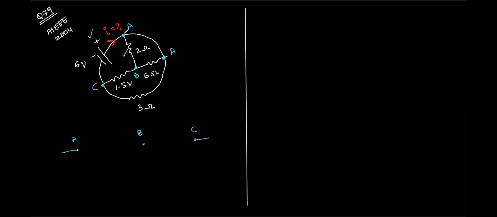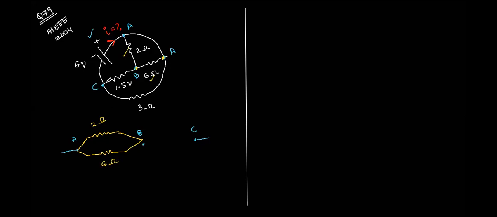This 2 ohm resistor is between A and B, right, Atul? Yes, sir. We'll draw that. Nothing much. Just draw it. 2 ohm resistor drawn across A and B. Now, see this one. 6 ohm resistor is also between which two ends? Where are its ends meeting? At A and B, right? So this is 2 ohm first. Then the 6 ohm resistor is also connected across A and B. Clear, Atul?